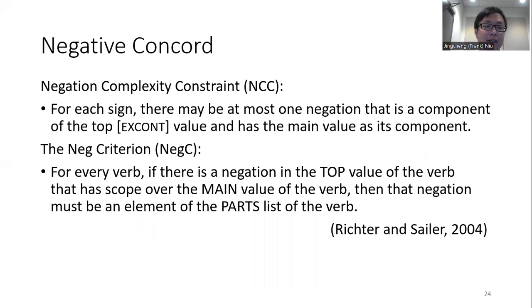And the second one is the negation criterion, which states that for every verb, if there is a negation in the top value of the verb that has scope over the mean value of the verb, then the negation must be an element of the parts list in the verb. There are actually some terminologies from LRS, and we will cover them shortly.